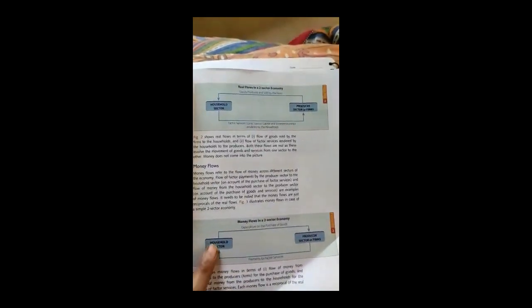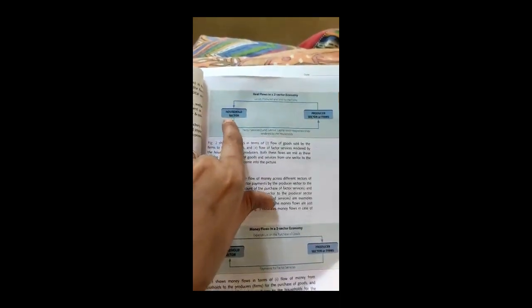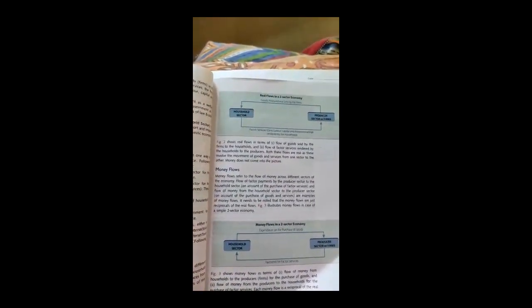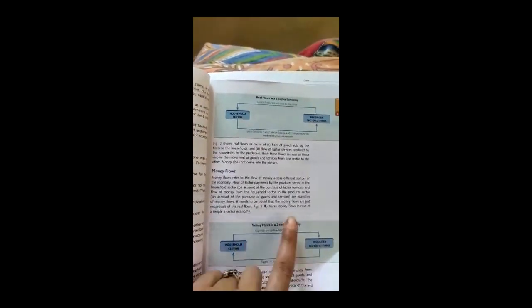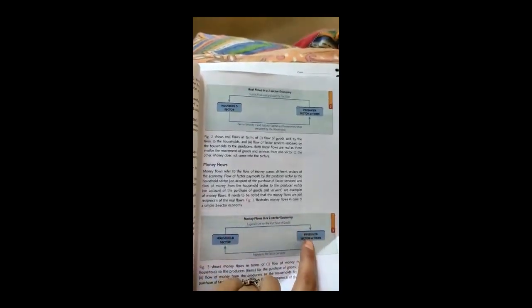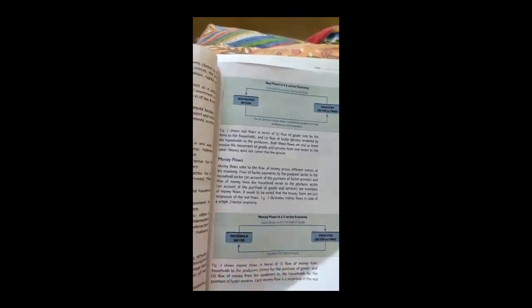Money flow means when the goods are not there but money is there. Here, when households need goods and services, they can get them from the producers. So when they spend money or make the payment for the goods which they purchased from the producer, it comes under the category of money flow. When households spend money on the purchase of goods, the money reaches the producer, who uses this money for payment of factor services.